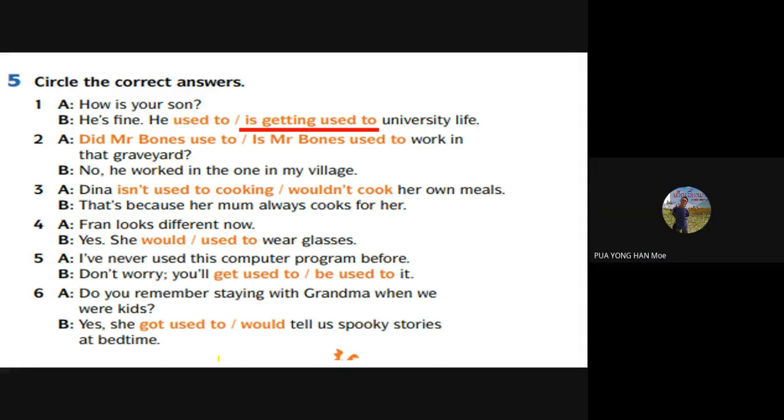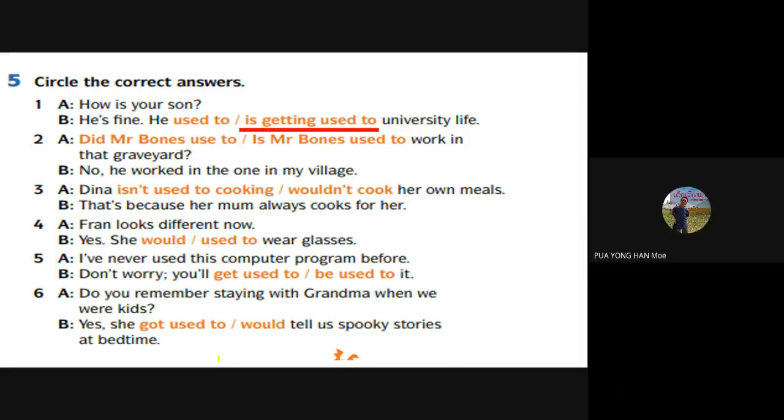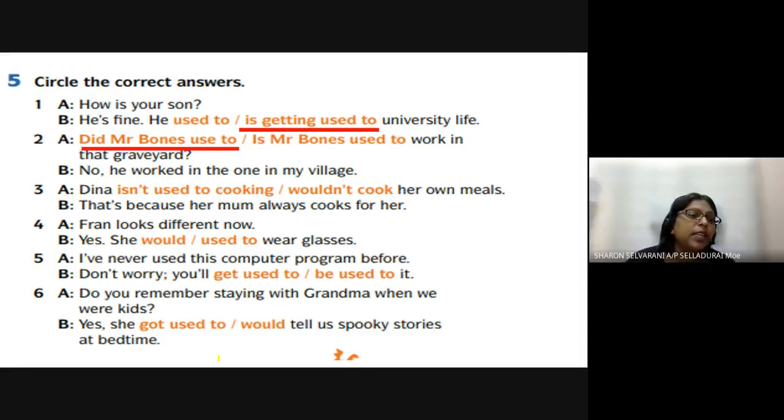Yes, teacher. What is the answer? Did Mr. Bones used to work in the graveyard, or is Mr. Bones used to work in the graveyard? The answer is, did Mr. Bones used to work in the graveyard? No, he worked in the one in my village.